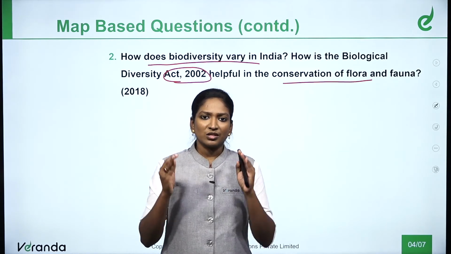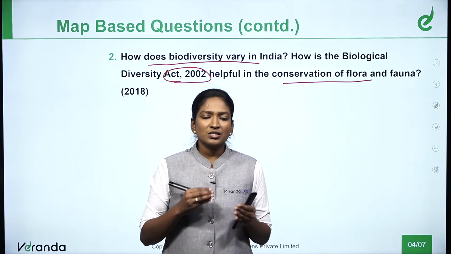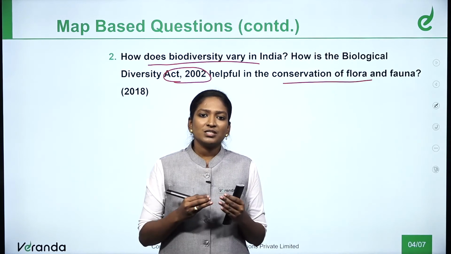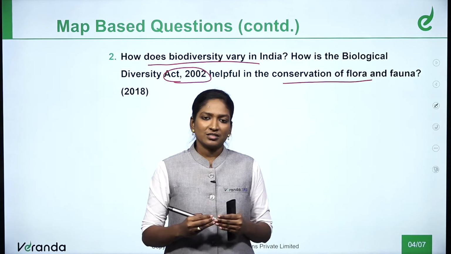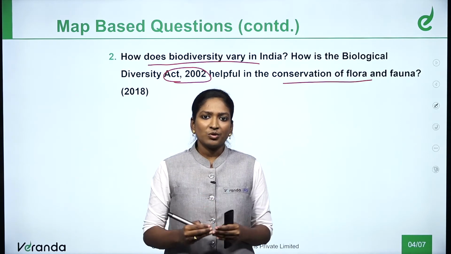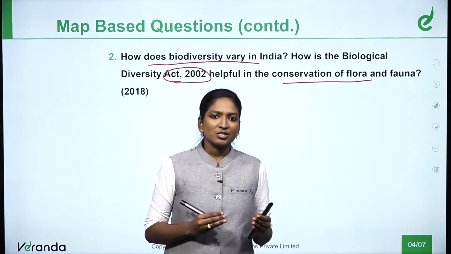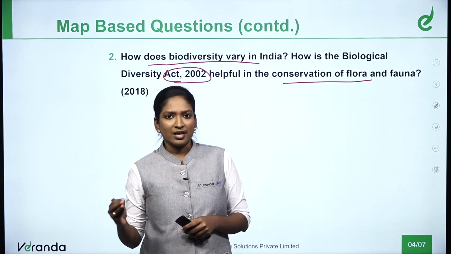This is how we need to consolidate the answer. I will repeat again: you need to say how biodiversity varies in India, and tell about the Biological Diversity Act of 2002, what it talks about, and explain the three-tier system. You need to explain how it helps in the conservation of flora and fauna, how they are illegally transferred and how that can be avoided. This is how we need to consolidate the answer.